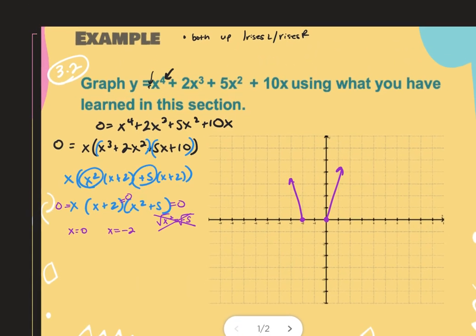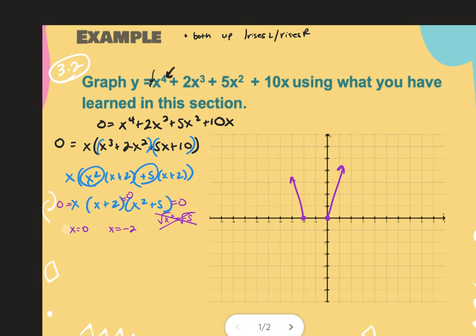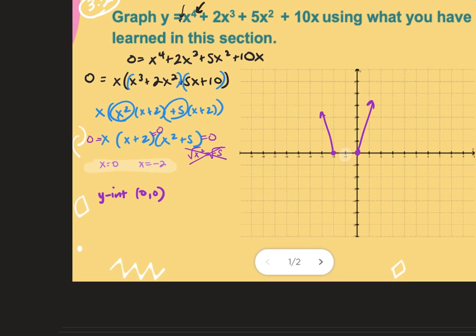The next thing I would want to find, so these are my zeros or my solutions or my roots. Those all mean the same thing. My y-intercept would come from plugging 0 in for x, but I already have it. It's 0. Because if your x-intercept is 0, your y-intercept is 0. So that doesn't help at all. I need to plug in something else to figure out how low it goes. So I'm going to plug in from in between the negative 2 and the 0. I'm going to plug in negative 1.